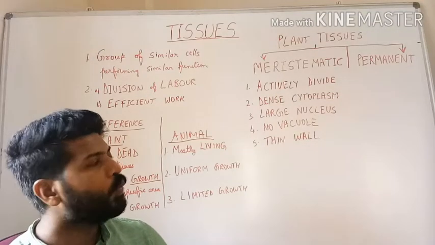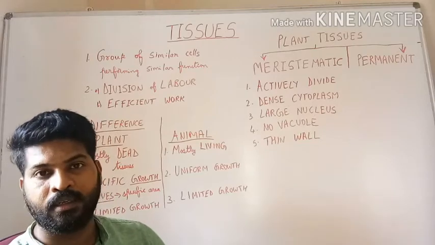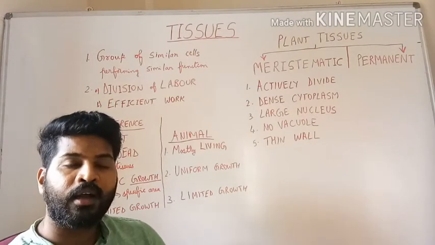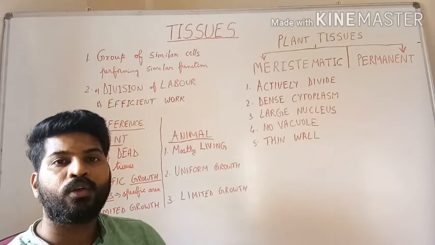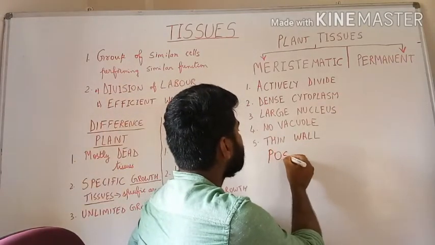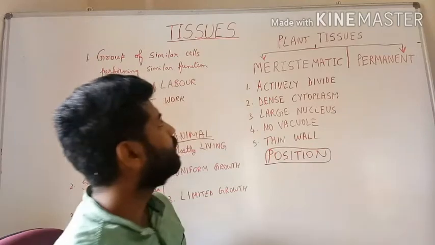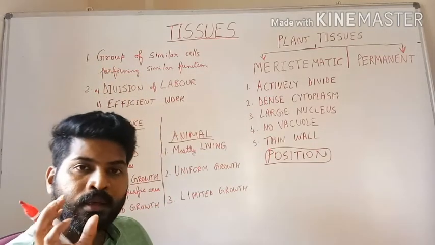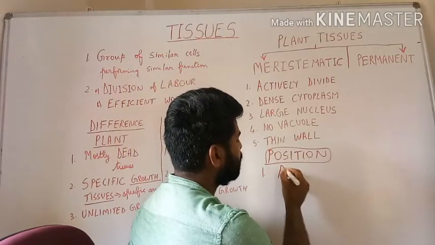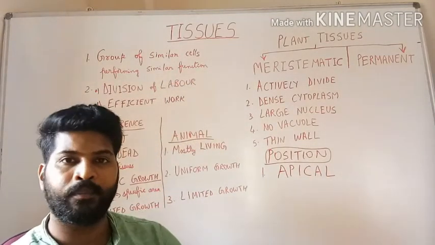Let us now take a look at where these meristematic tissues, which are responsible for growth of the plant, are present, and let us see in what way they help in growth of the plant. So, based on the position of the meristematic tissues, the location of the tissue, there are three types of meristematic tissues. The first one is called apical meristem.